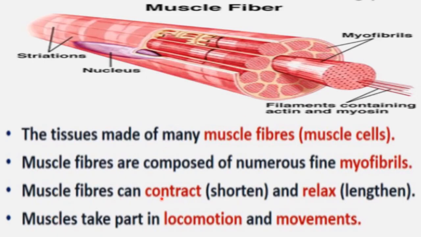This is important for the contraction and relaxation of muscle, and contraction and relaxation of muscle is required for movement. Due to this contraction and relaxation property, muscles take part in locomotion and movement. So this is the structure of a muscle fiber, and many such muscle fibers are present in a muscle.